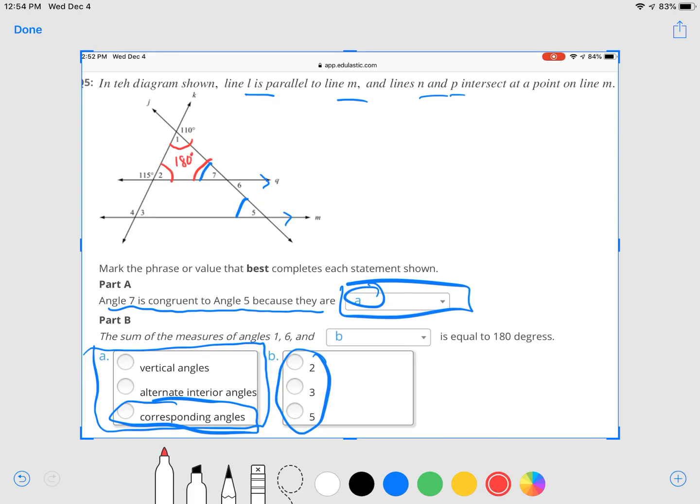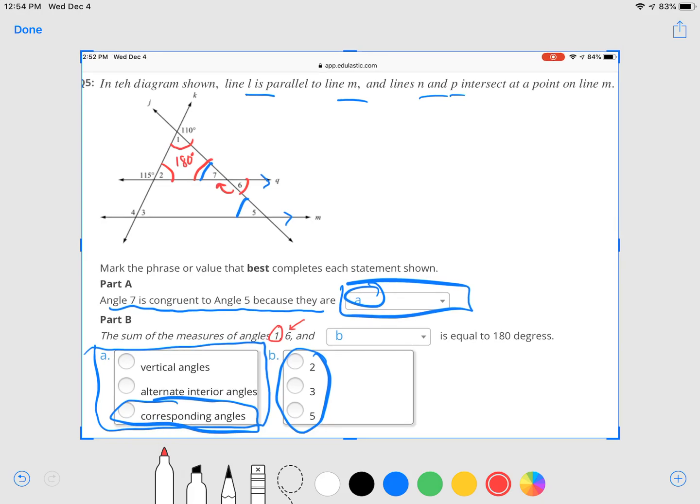Now notice they got angle 1 right here, and they're talking about angle 6, but angle 6 is the same as angle 7 because they're vertical angles. So that means we have 1 and 7. If we choose 2, that'll be the 3 angles of the triangle. That'll add up to 180. So the answer is 2.